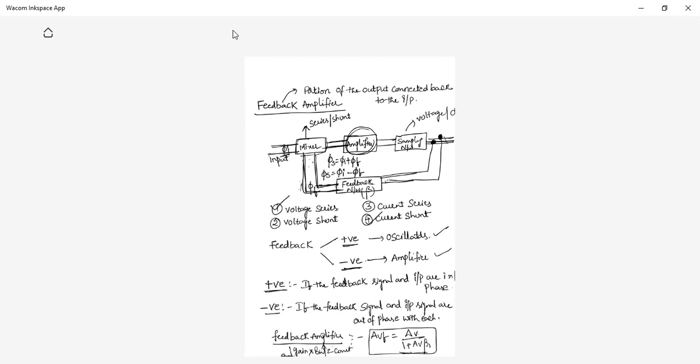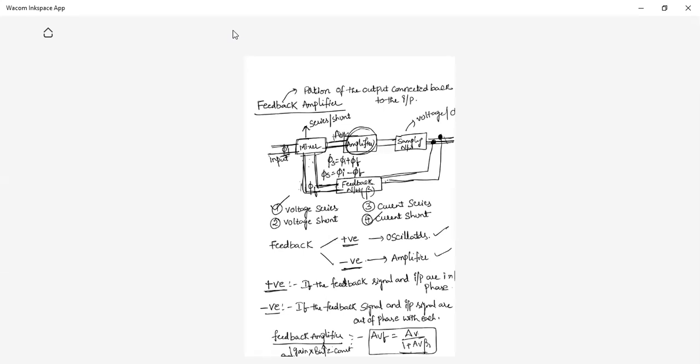And the most important thing about feedback amplifiers is that noise and distortion can be eliminated, whenever you don't want to amplify noise or distortion. Suppose a noise signal came here, a normal amplifier even amplifies that noise signal also. But what happens in feedback amplifiers? You are not taking directly that signal applied.